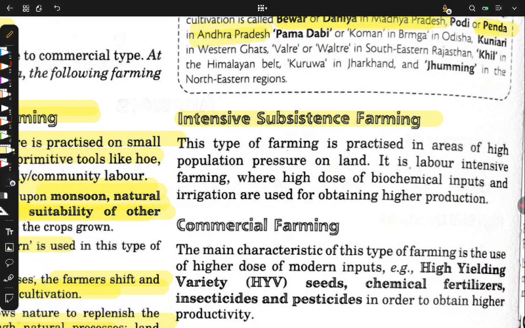Okay. Now, intensive, we have also discussed it. This is the modern day farming in which we use fertilizers, biochemical inputs, irrigation for a higher production. It is labor intensive farming, right? High dose of biochemical inputs.